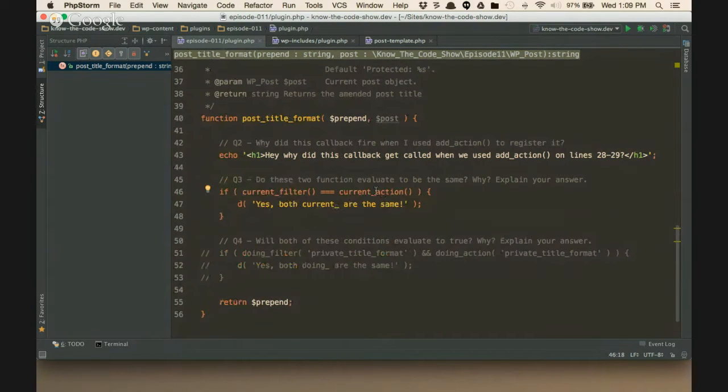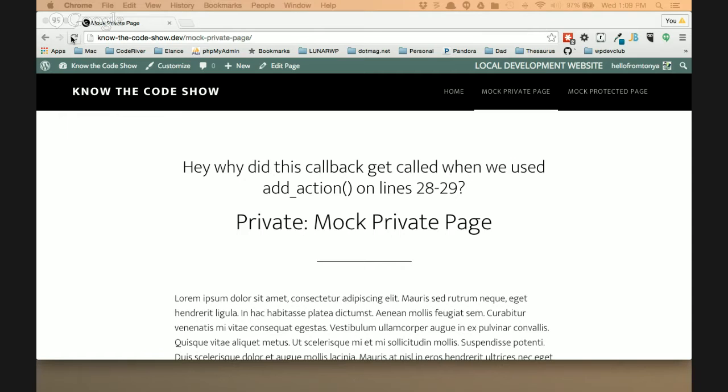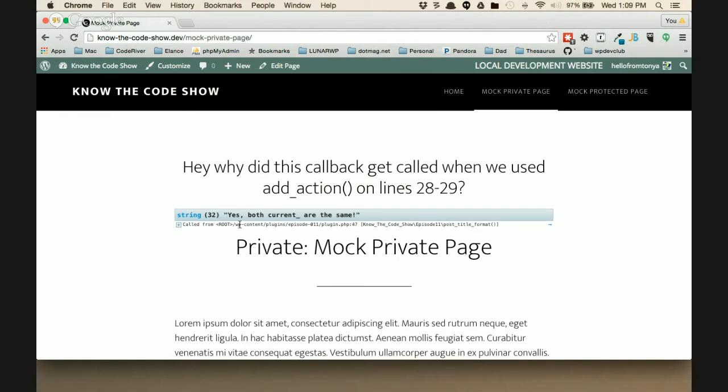How about current_action? Now, it makes sense that why wouldn't you have them both do the same thing, right? But as you read the labels, the naming, the purposeful naming, it's telling you one's for a filter and one's for an action. So you would think that they're different things. They're not. They're the same thing. Let's see. Here it is. Yes, both current_ are the same thing. Well, let's go take a look at the code. Why not?